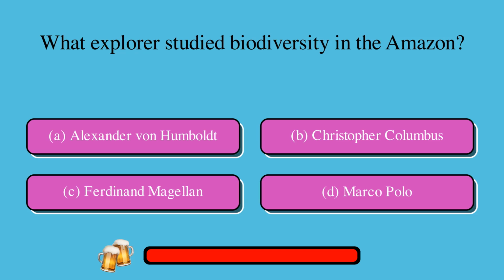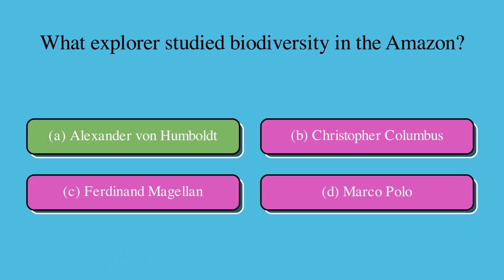What explorer studied biodiversity in the Amazon? A. Alexander von Humboldt, or B. Christopher Columbus, or C. Ferdinand Magellan, or D. Marco Polo? The correct answer is A. Alexander von Humboldt.